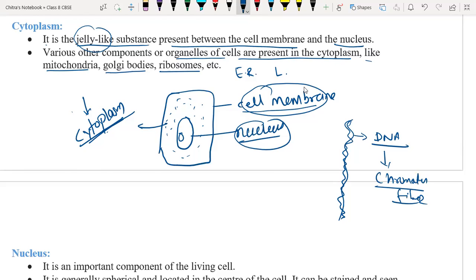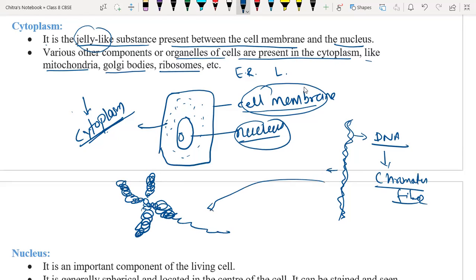During cell division, the DNA condenses in order to form the chromosome, like this. This is nothing but the DNA which condenses to form the chromosome.